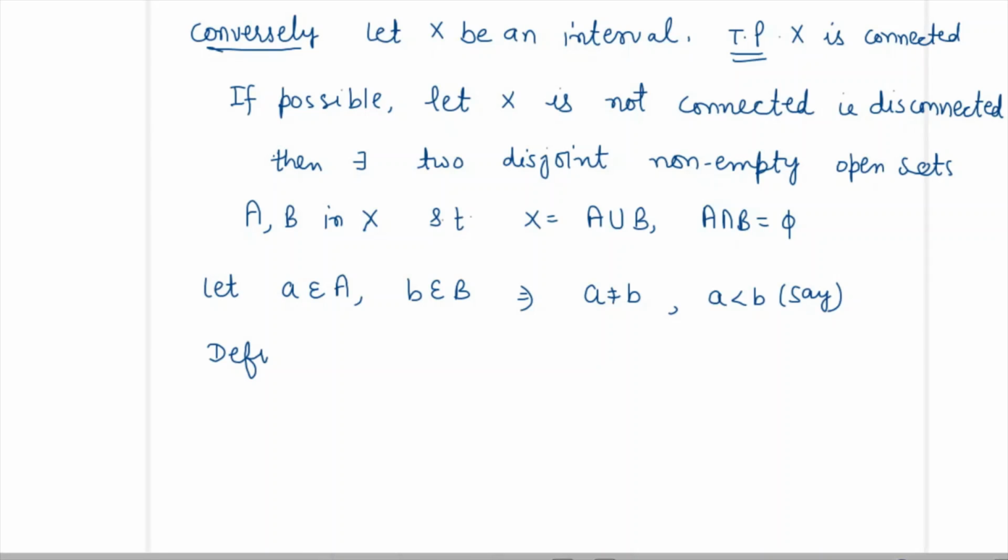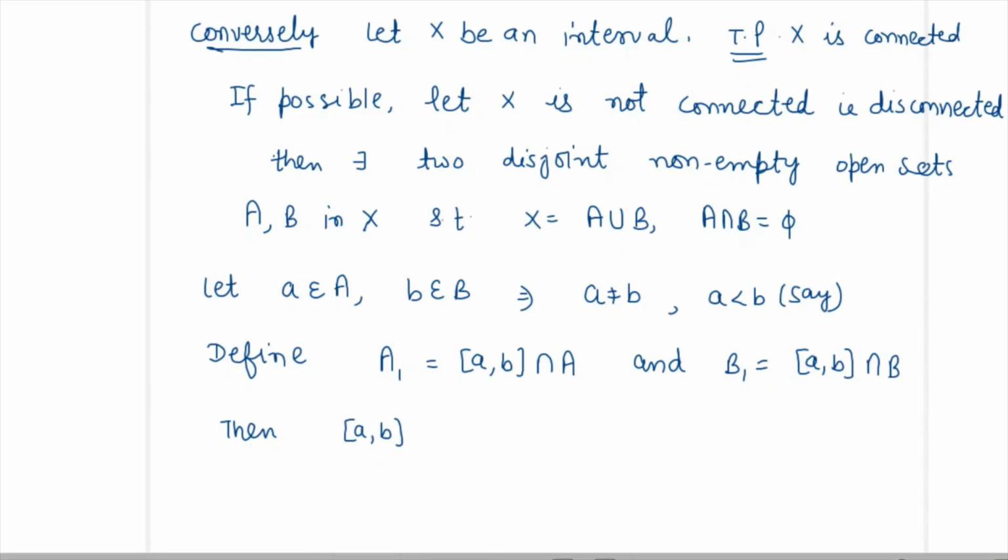Now we define two sets here, that is A1, which is the intersection of the interval [a,b] with A, and another set B1, which is the intersection of the interval [a,b] with B. Now A1 is the intersection of [a,b] and A, and B1 is the intersection of [a,b] and B. So from here we can write that the interval [a,b] can be written as A1 union B1,